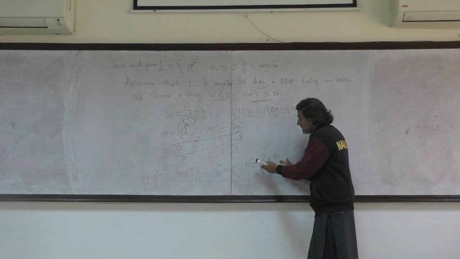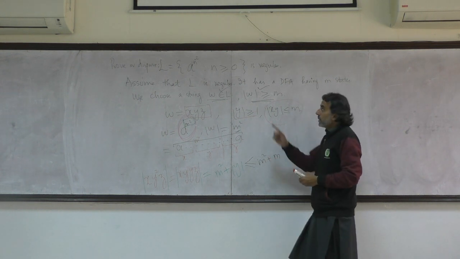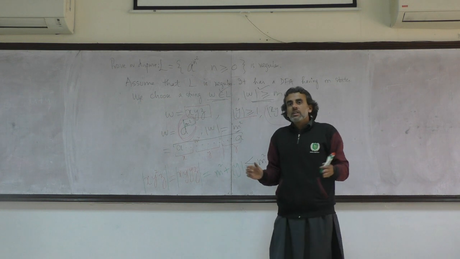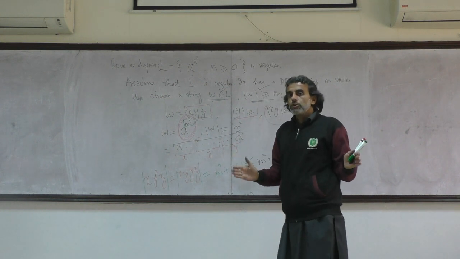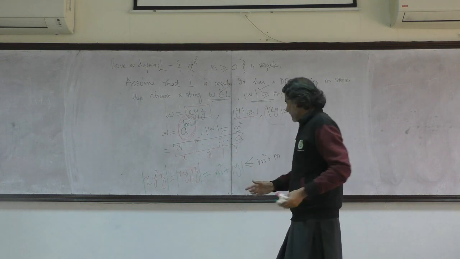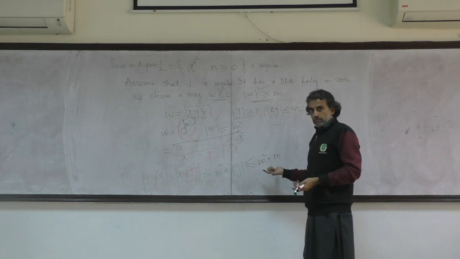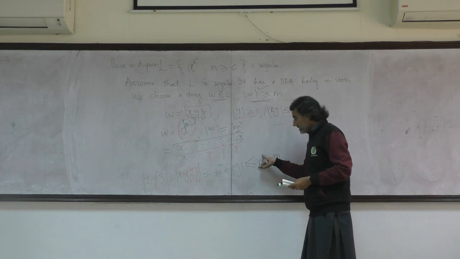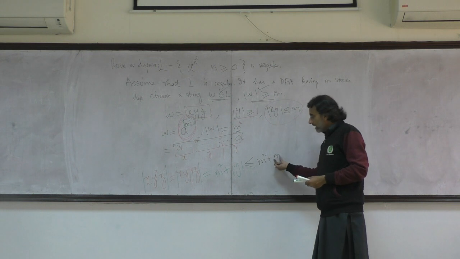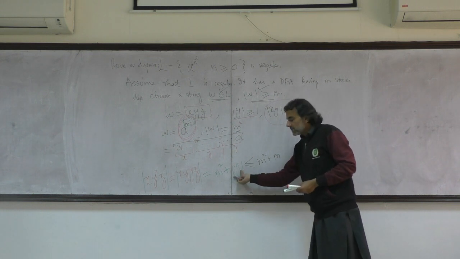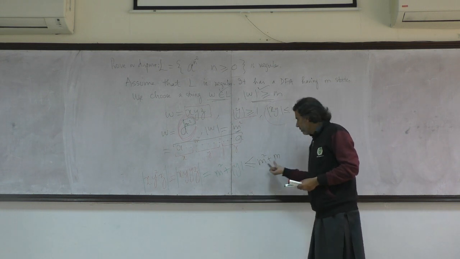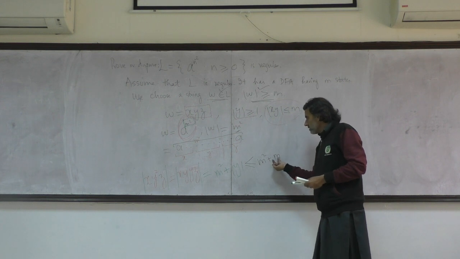Now the question is, what is this? Because my language was talking about the number of characters in my language being a square of an integer. Is it a square of an integer? We don't know. It's not clear. So my previous length was m square. It cannot be 0. Why? Because y has been added and the length of y cannot be 0. So it has to be somewhat greater than m square plus 1.